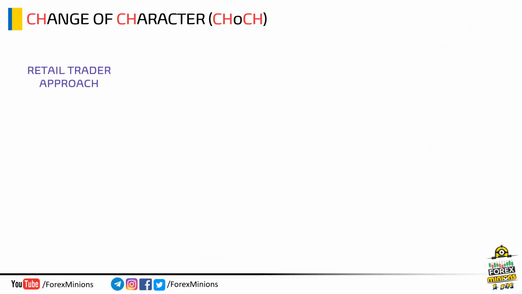Now, let's check how a retail trader maps out a structure to find a trend reversal or change of character. Here, when a retail trader looks at a chart, he marks every high and low as significant points, which means higher highs and higher lows. On this right side, I have mentioned the annotation for them. Now, at this point when price breaks this level, this valid low as per the retail trader approach, he will mark it as a change of character.